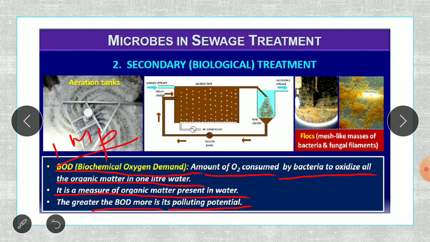If you have more organic pollutant in the water, then the oxygen demand will be more. So we have to see that the organic matter is reduced so that the oxygen demand is reduced, so that the dissolved oxygen is increased and the organisms can happily live in water. And hence, if biochemical oxygen demand is more, we can say water is polluted.